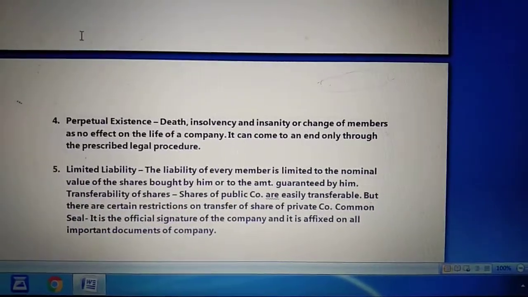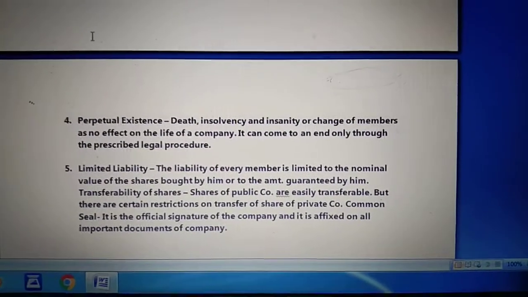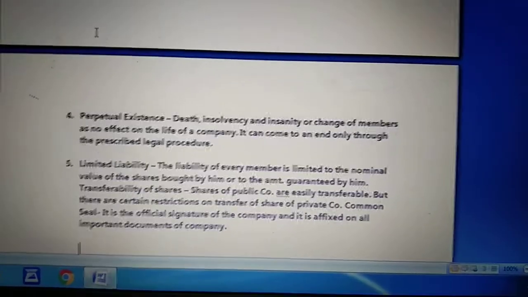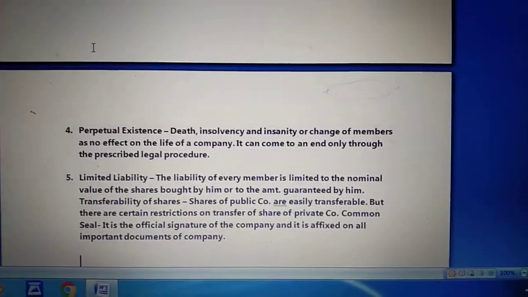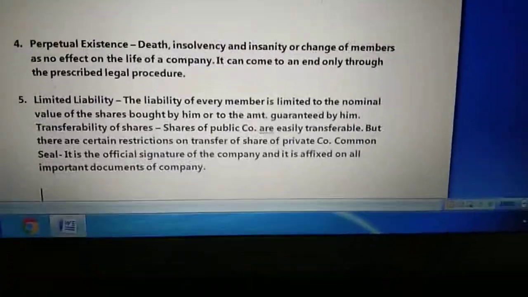Perpetual succession basically says that no matter whether members come or members go, the company continues to exist till the proper legal formalities are done. That is, members have no relation to the ending of the company.